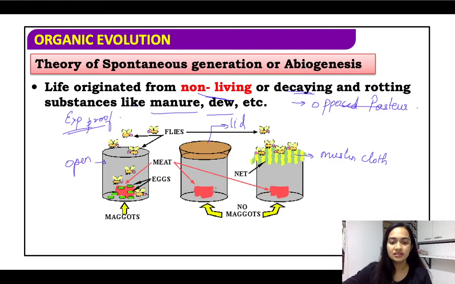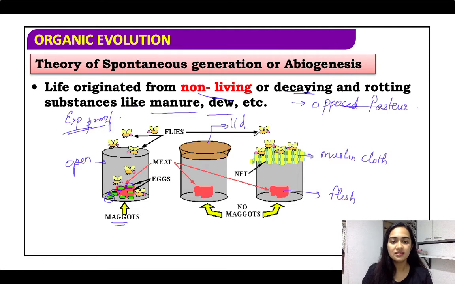Here this is a piece of flesh basically. ये जो भी है यहाँ पे flesh है. And in the one that was open, above that flesh, the flies had laid their larvae. So it says that flesh जो है वो तो अभी non-living है, but it is supporting a living thing, that is the larvae of these maggots. Fine, and there were no maggots near the flesh in the other two jars.